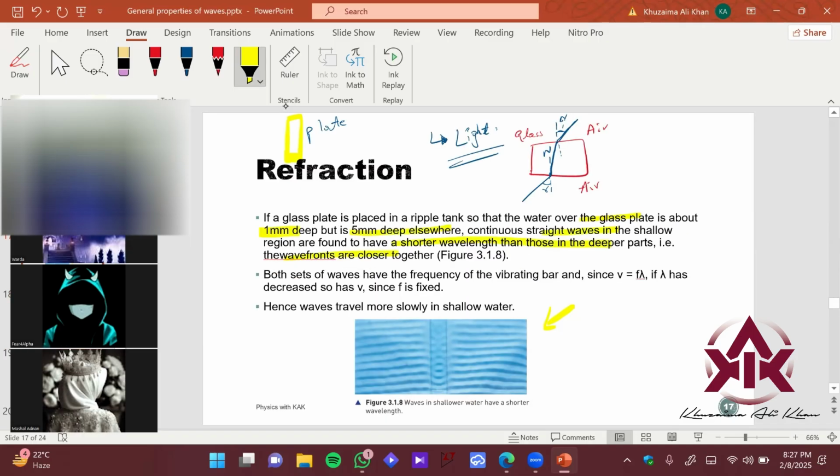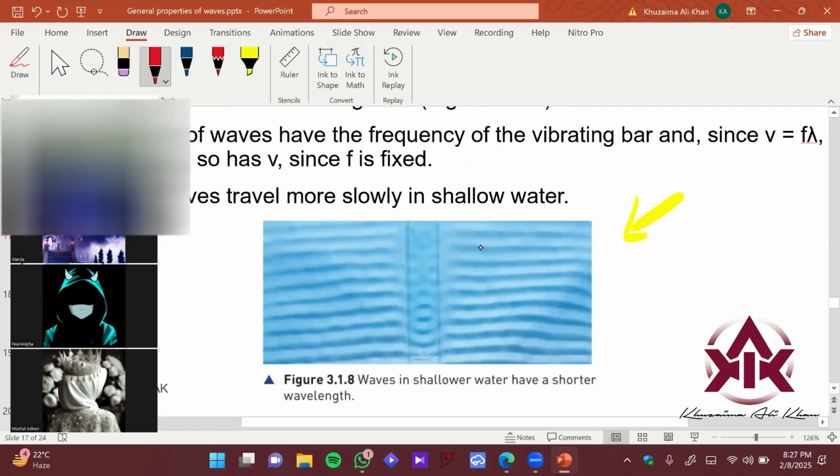So if you see figure 3.18 closely, if I can zoom in, what do you see here? We have a glass plate, which is 1 millimeter deep from this center. From here to here it is 5 millimeter deep. It's sort of a triangular prism. This is the plate which I placed inside the water. The bottom part is 5 millimeter deep, and the thickness over the plate is 1 millimeter.